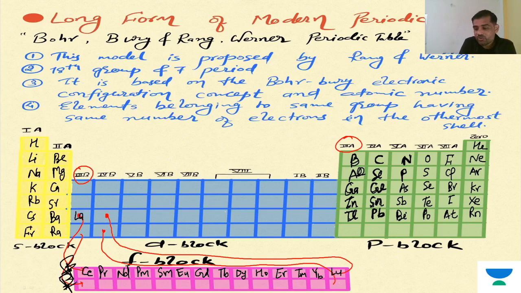This series nowadays is very, very important. Nowadays in the recent NEET exams and the IIT JEE Mains exam, they are asking so many questions on lanthanoids and actinoid series: their electronic configuration, atomic number, valencies, and oxidation numbers. So we need to remember this: La Ce Pr Nd Pm Sm Eu Gd Tb Dy Ho Er Tm Yb Lu. Okay.